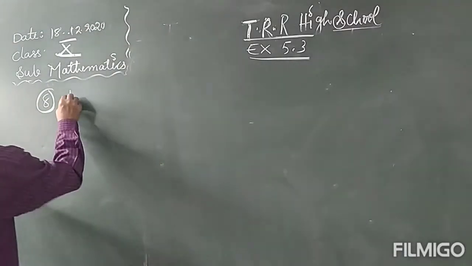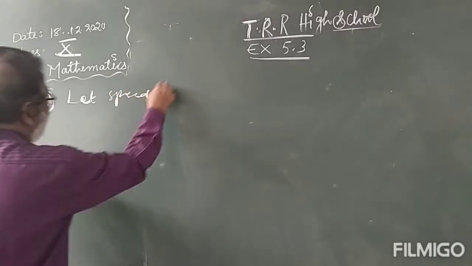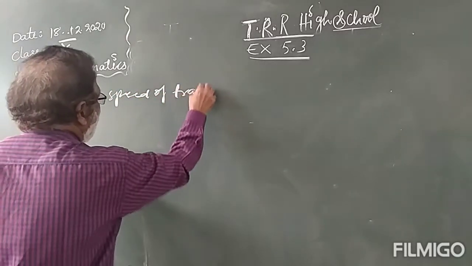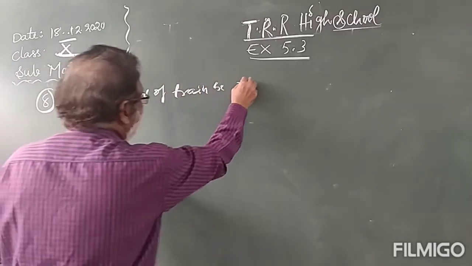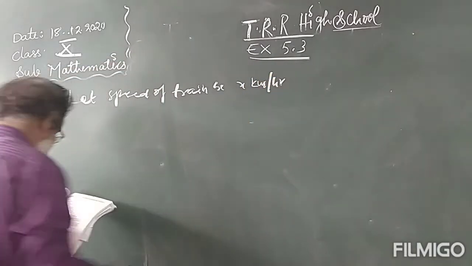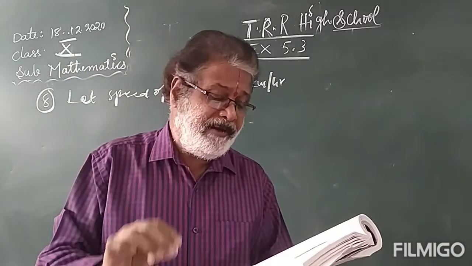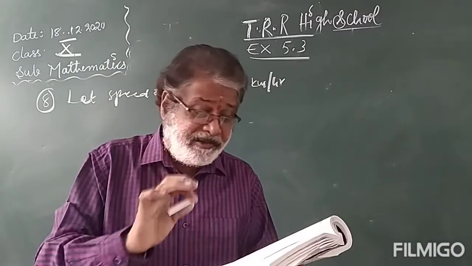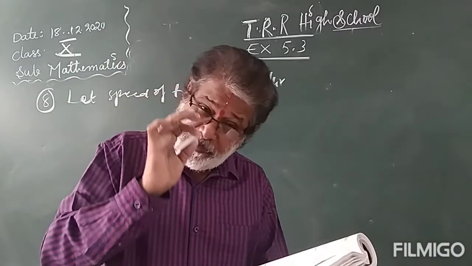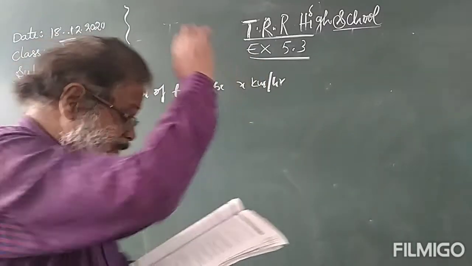Let the speed of the train be x kilometers per hour. A train travels 360 kilometers at a uniform speed. How much distance did it cover? The distance covered by the train is 360 kilometers. How much speed? We don't know. With the speed of x kilometers per hour.